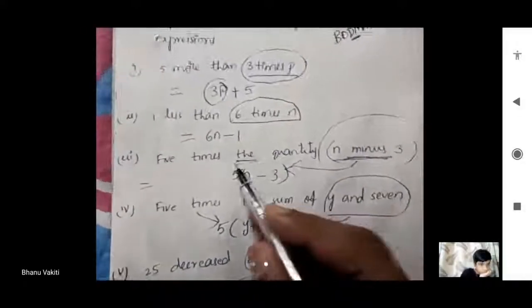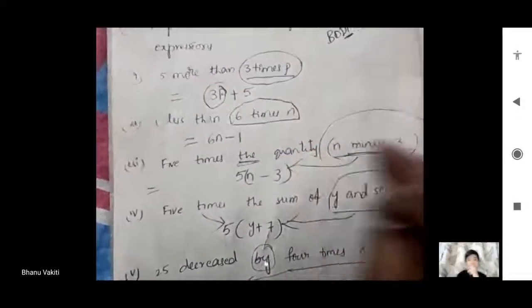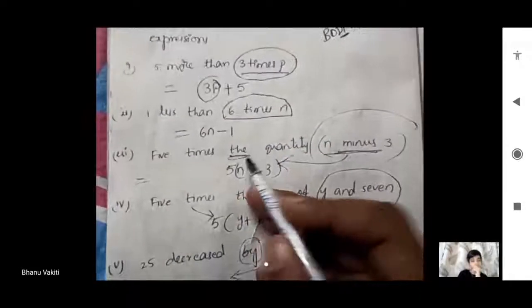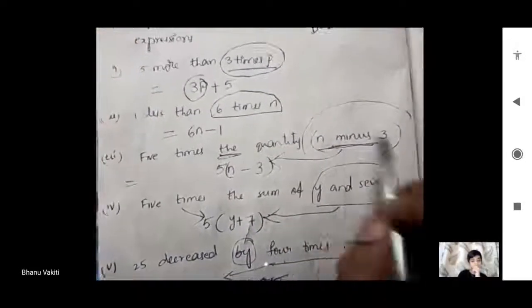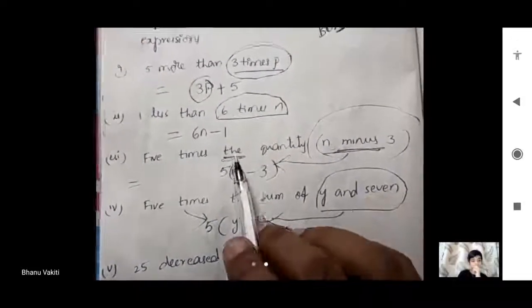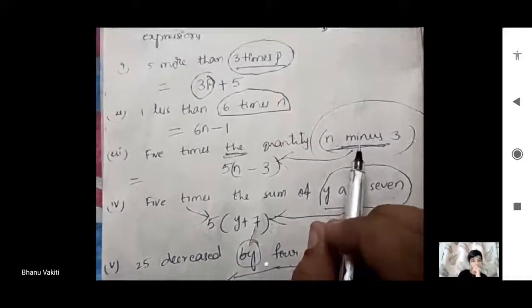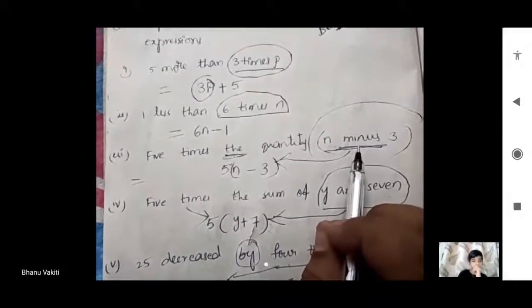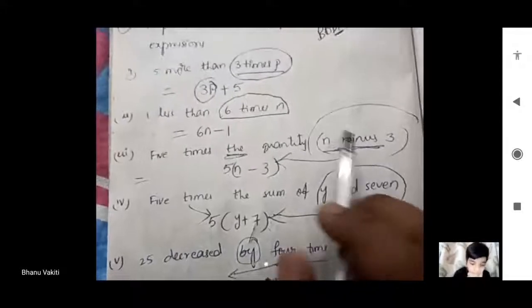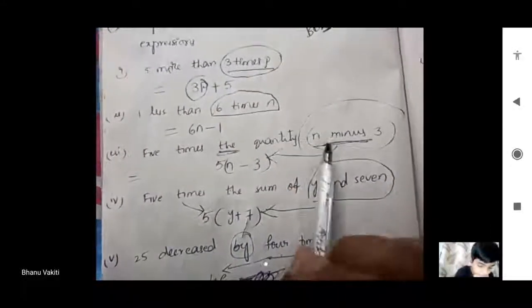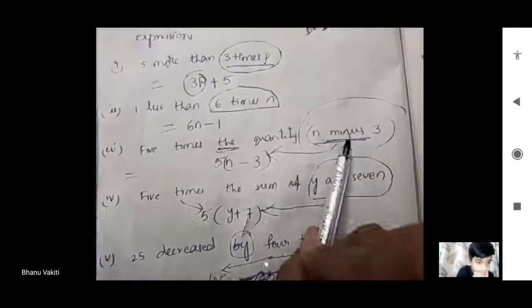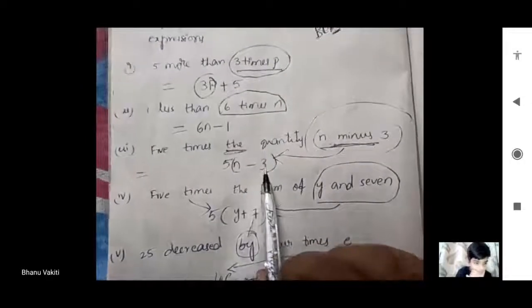The word 'the' they have given, so this is a specific quantity. Whenever 'the' comes, we should put it in brackets. 'The' means specified quantity. Already in English also we studied. Give importance to English here. 'The' means this is the specified one. This is a specific quantity. n minus 3 is the specific quantity.